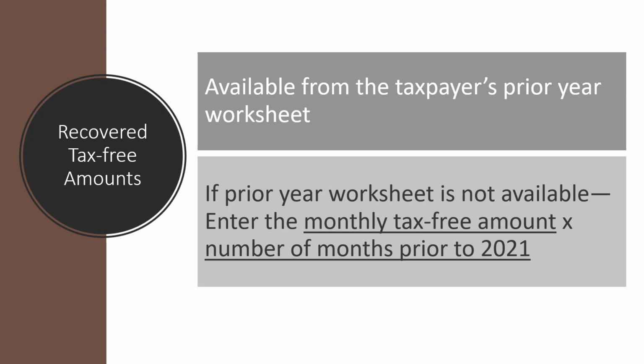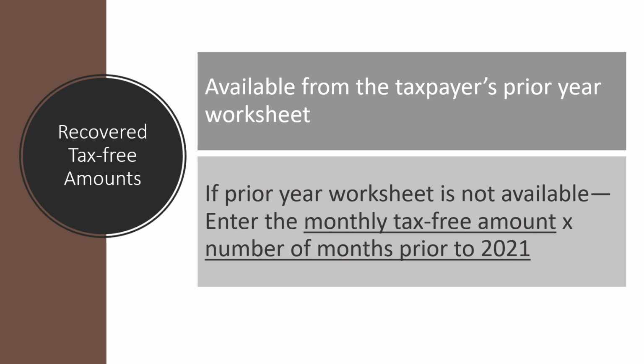With the simplified method, a portion of the taxpayer's cost will be allocated to the distribution as a non-taxable part of that distribution. Whatever amount of cost that is left will be allocated to future distributions in future years. So we need to know what they have already recovered as a tax-free amount.